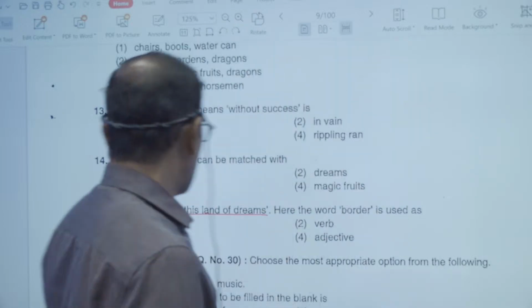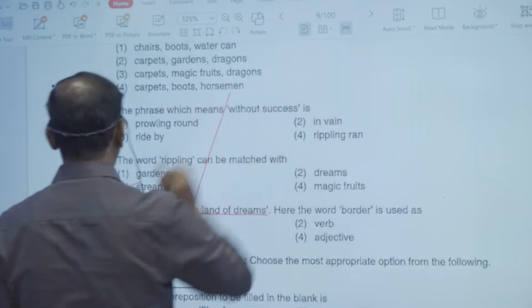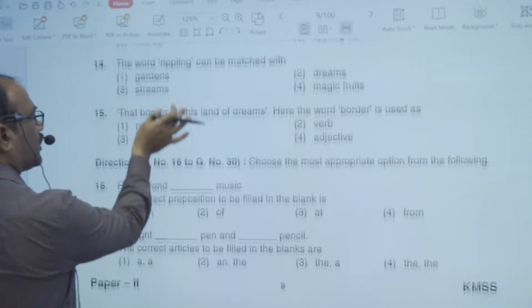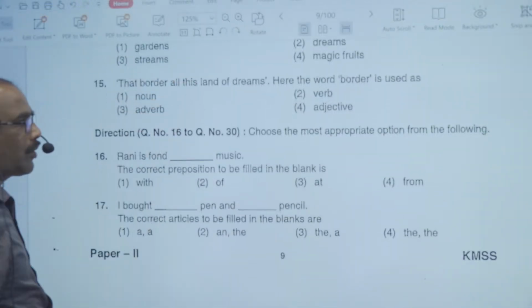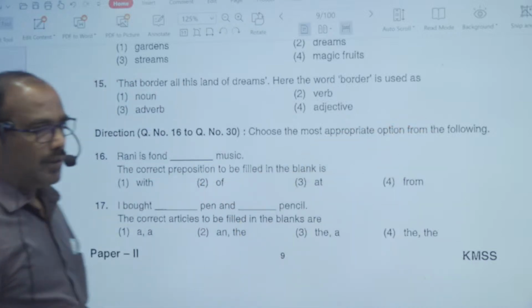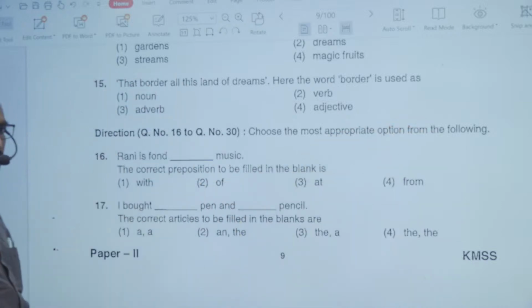Now look at those 5 questions. Direction 16, choose the most appropriate option from the following. 5 are grammar related questions.